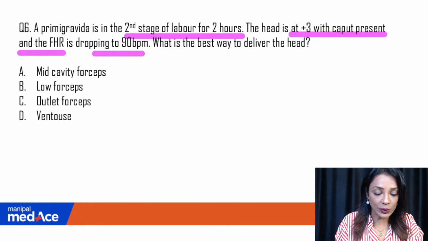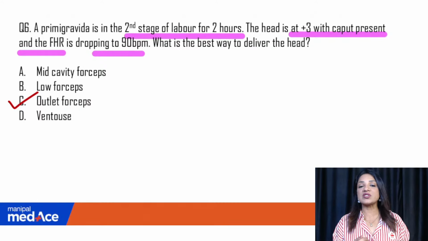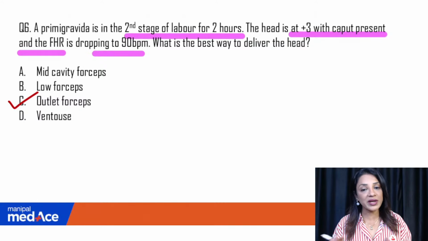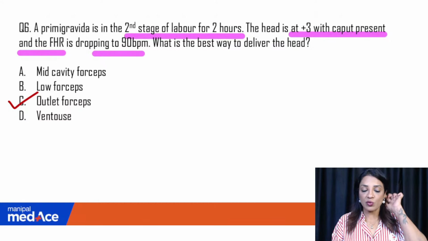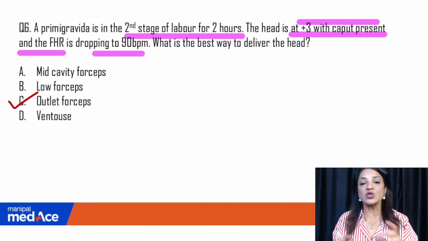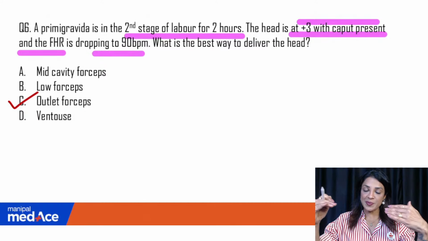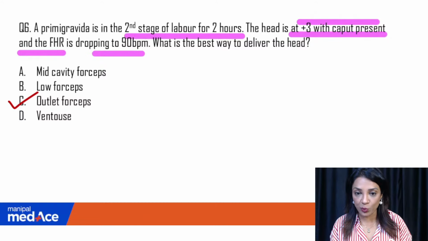Okay, that is the answer. Outlet forceps. Outlet forceps, why? First of all, mid cavity and low forceps have now been removed. Nobody does that, okay? Because they are, especially the mid cavity forceps, very, very dangerous for the baby and even for the mother. So first of all, you need to see that the head is at +3 with caput. +3 means the ischial spine has already been crossed. It is 3 centimeters below the ischial spine. So it is at the level of the outlet.